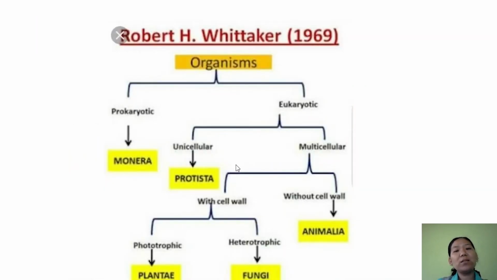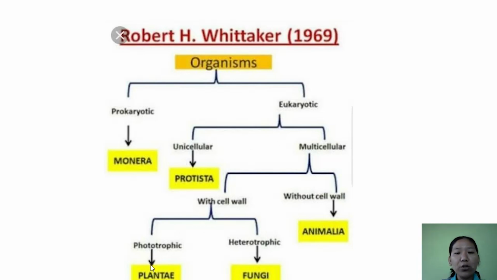Now let us recapitulate this 5 kingdom classification of Whittaker and their characteristic features. Just by looking at this flow chart, you should be able to list at least 2 features under each kingdom. Monera include all the organisms which are unicellular and prokaryotes. Protista includes all the eukaryotic unicellular organisms.